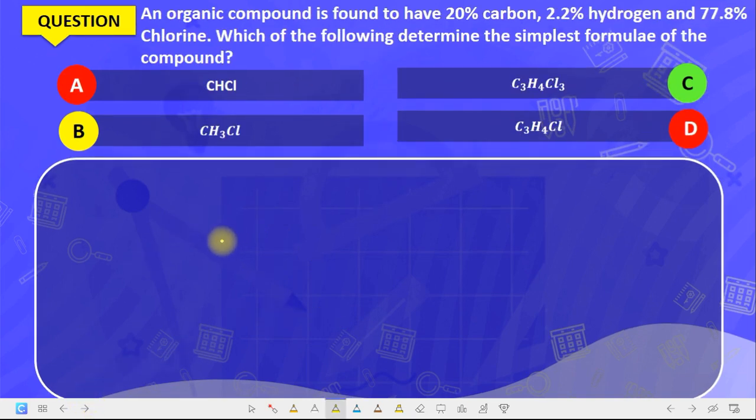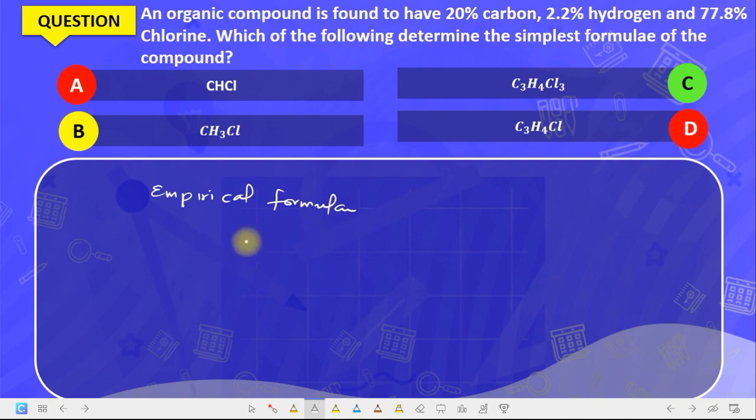Now we have an organic compound, a calculation question. An organic compound is found to have 20% carbon, 2.2% hydrogen, and 77.8% chlorine. Which of the following determines the simplest formula of the compound? Now the simplest formula of any compound is the empirical formula of that compound. Are we getting it now?